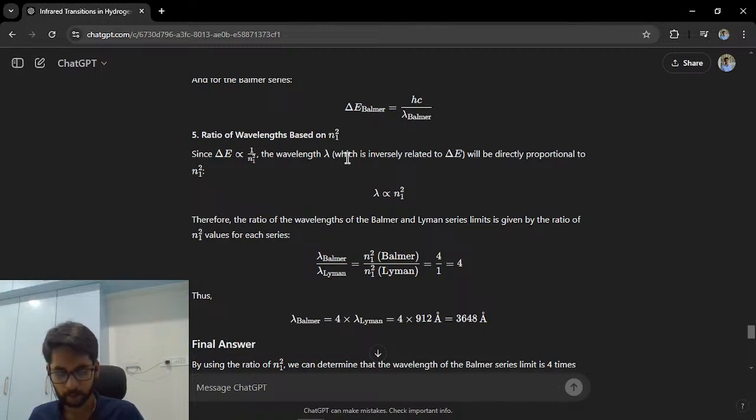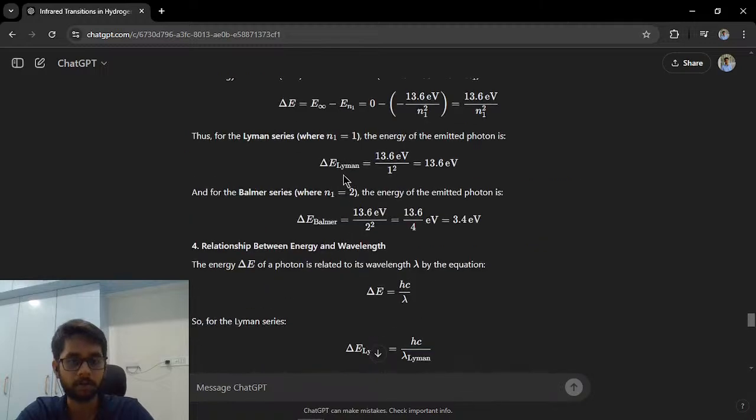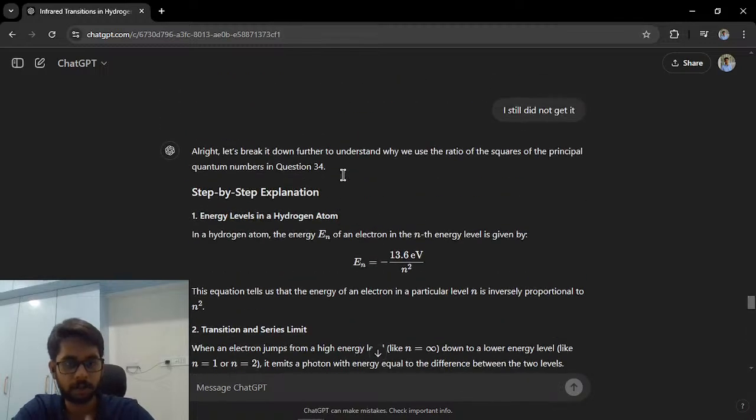If I'm not wrong, 1 nanometer is 1 times 10 raised to minus 6 meters. But I'm not sure how to solve this. Let's see if we can.